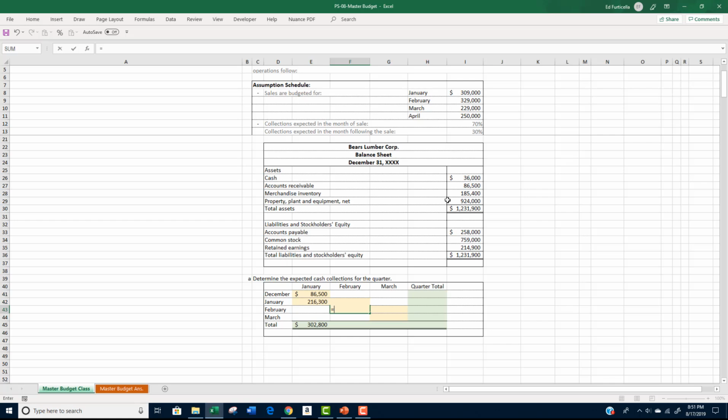For February, we collect the remaining 30% from the January sales of $309,000 plus 70% of the $329,000 of February sales. Our total expected cash collection for February is $323,000. For March, we do the same thing. We first collect the remaining 30% from the February sales of $329,000, and then we collect the 70% of the March sales of $229,000 for a total of $259,000. To get the quarter totals, we add across and then down to get a total estimated cash collection of $884,800 for the quarter.